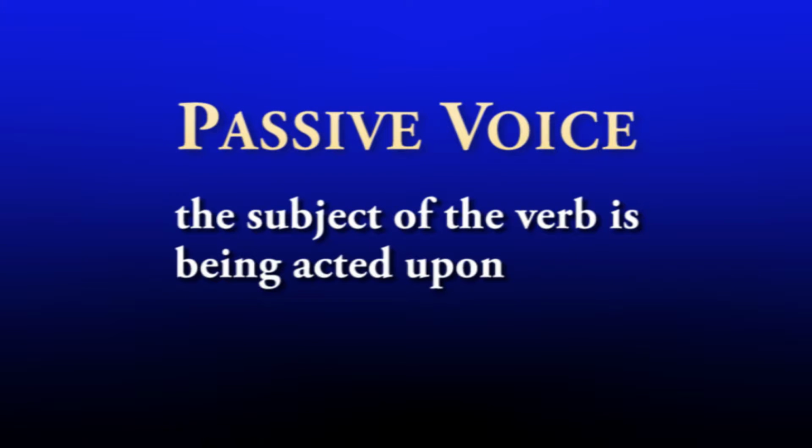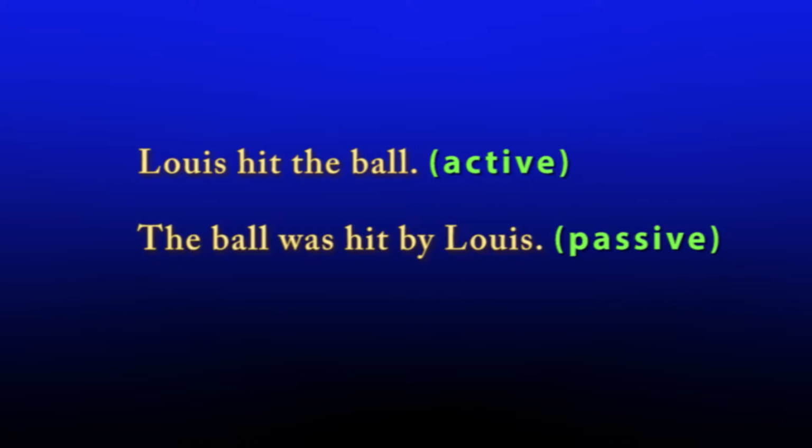Passive voice occurs when the subject of the verb is acted upon. In other words, the subject of the sentence received the action. Let's look at the sample sentence first in the active voice and then in the passive voice. Lewis hit the ball. Active voice. The ball was hit by Lewis. Passive voice.